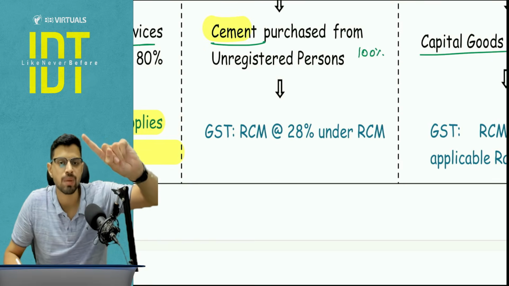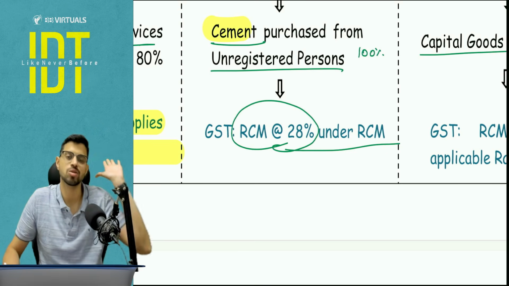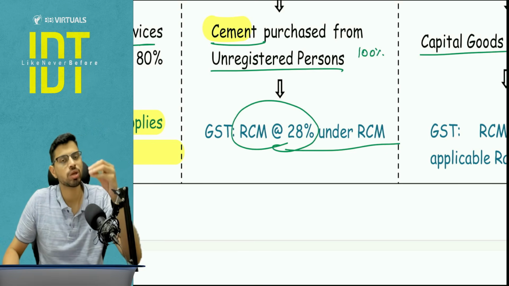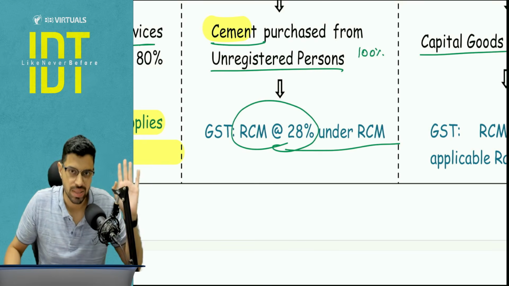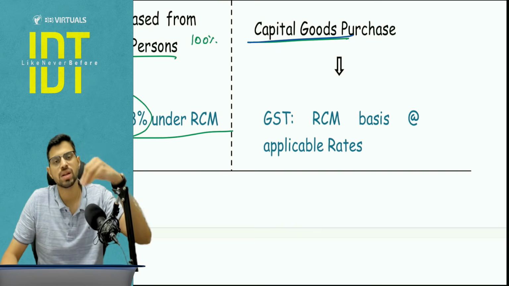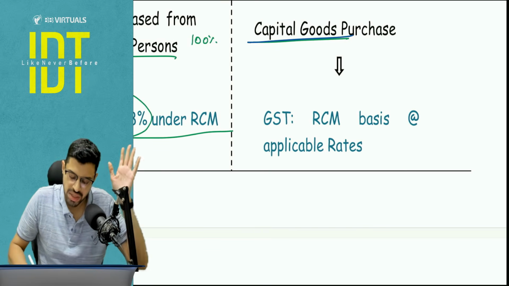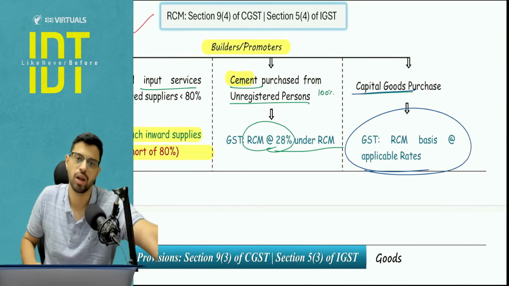Even if 1 rupee is purchased from an unregistered person, you pay 28% GST on an RCM basis to the government. So I have to ensure that I buy cement, 100% purchase from a registered person. And third is with respect to the capital goods purchase. Now capital goods purchase, you buy from registered, you buy from unregistered, I don't care. RCM is going to apply as per the applicable rate of that particular item.